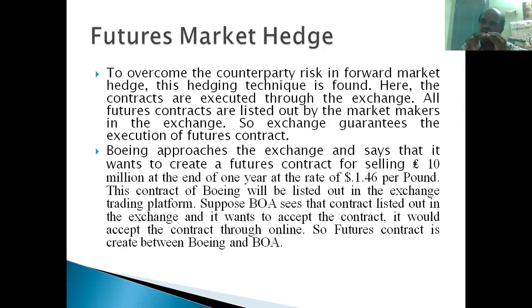So to stop this depreciation, they may go for some hedging tool, right? In a forward contract, they approach Bank of America, and between Bank of America and Boeing Corporation the contract will be created. That contract is called a forward contract, right? But the problem is any party may default in this, right? Here the case is okay. Boeing and Bank of America are big entities, they will execute that. Suppose it is between two ordinary companies.